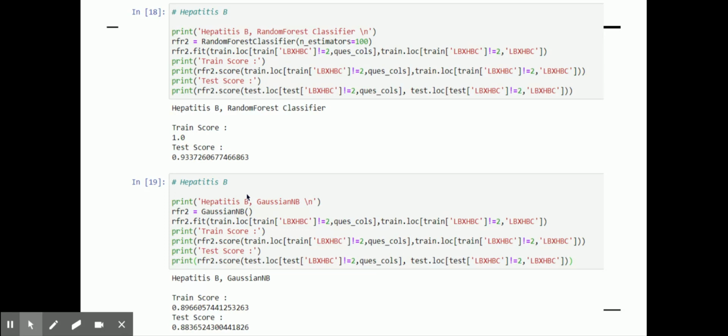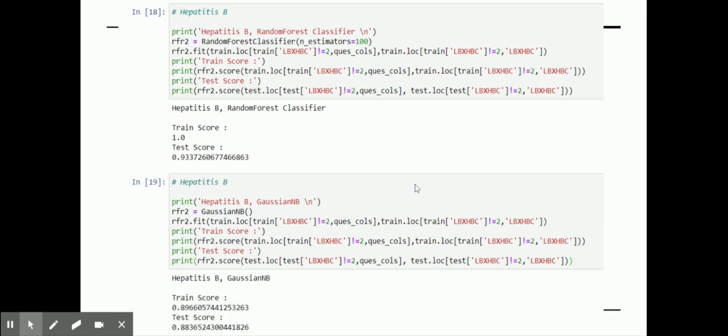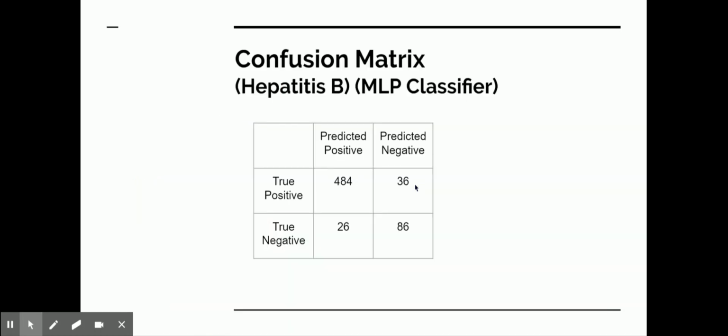The Gaussian NB worked pretty well, and it's not overfitted. As you can see, the training score for the random forest was 1, which is quite overfit, so I'm not sure how trustworthy this model is. But for the Gaussian NB, the train score was 0.89, which is not that good, but not that bad. So it's not overfit. That's what I'm saying.